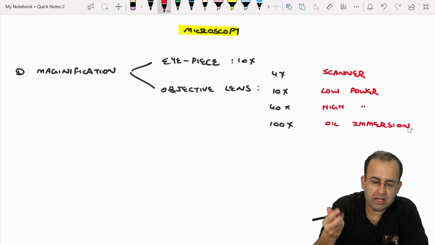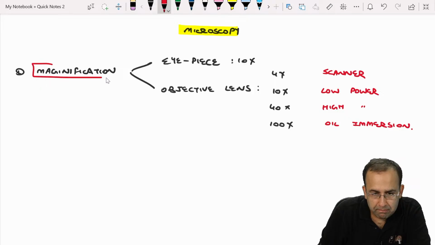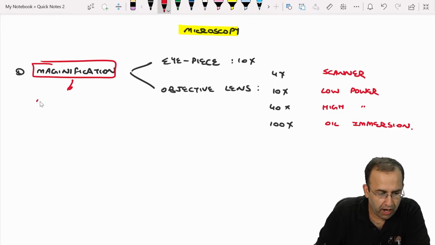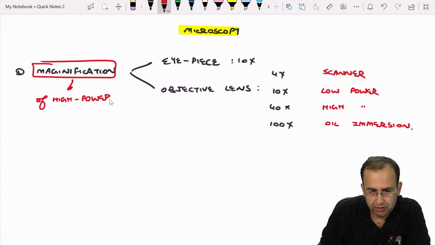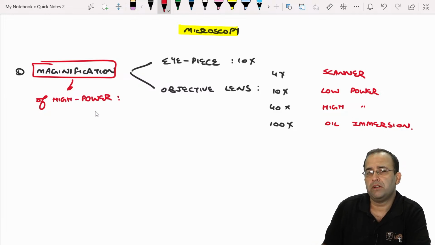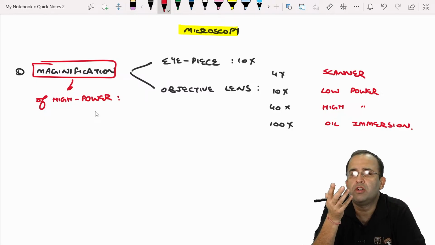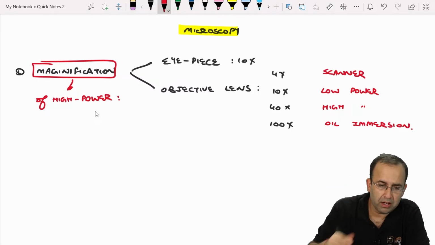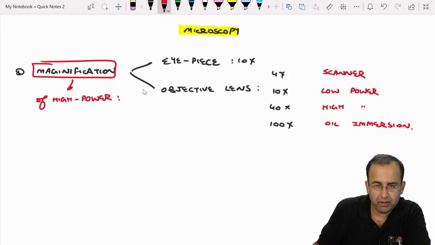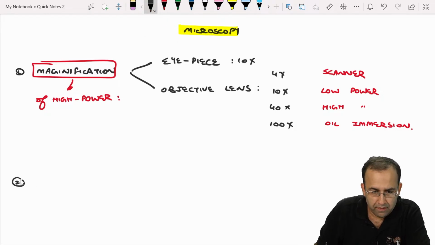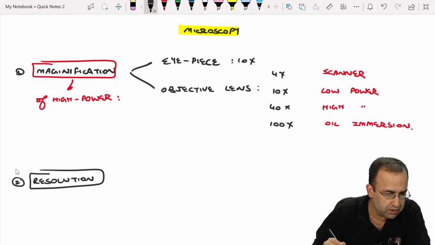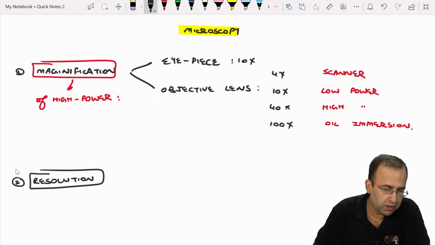So if somebody asks you, what is the magnification of high power? If the question is asked, what is the magnification of high power? Our answer becomes 4x, 10x, 40x or 400x. What will you mark? I'm waiting for your answer on this. Harshita, Lakhi, Ayush, good.